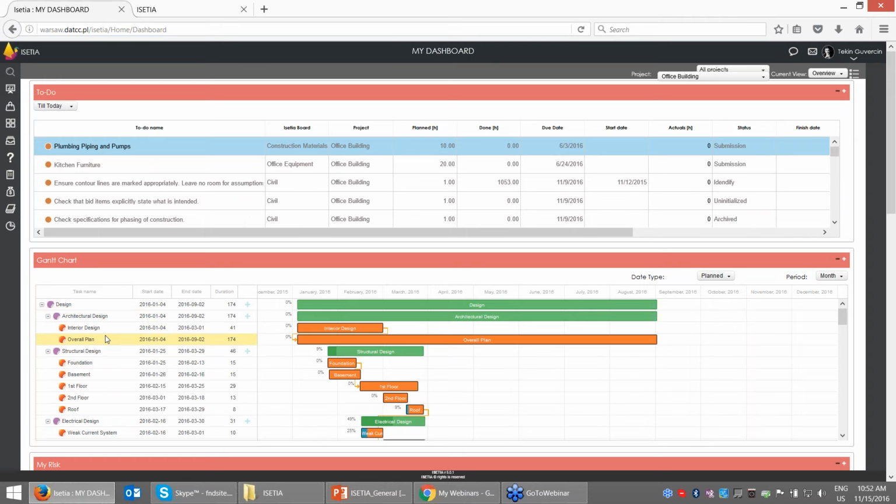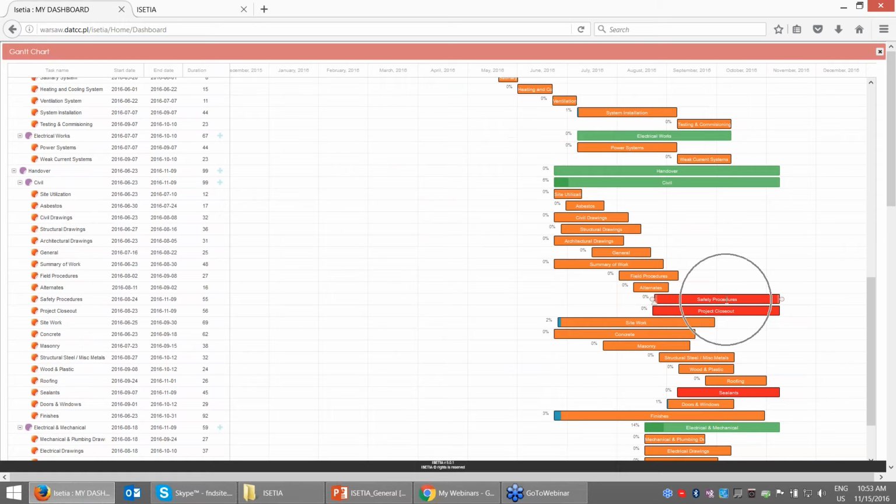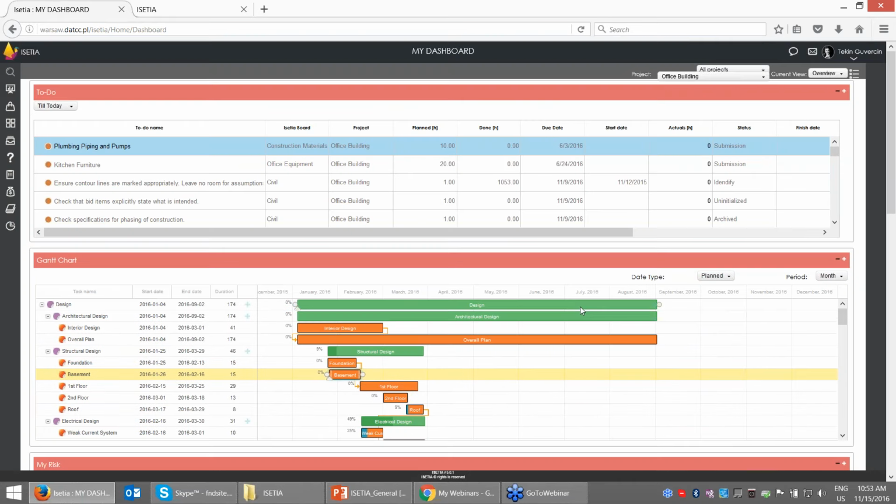Here we also have a Gantt chart. If you are a Microsoft Project, Telos, Primavera or Asta Powerproject user, you can also open your project Gantt chart schedule. You can see that this is my design work: architectural, structural, electrical works. In ISETIA, you can also create your own schedule and links by critical activities. You can see the critical activities and make the links. You can also create your schedule using the ISETIA Gantt chart, but majorly our customers are using their other project management systems, so we are integrated.